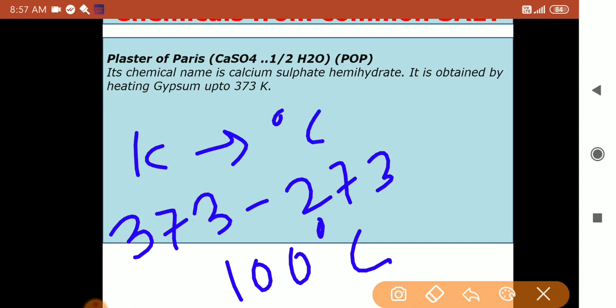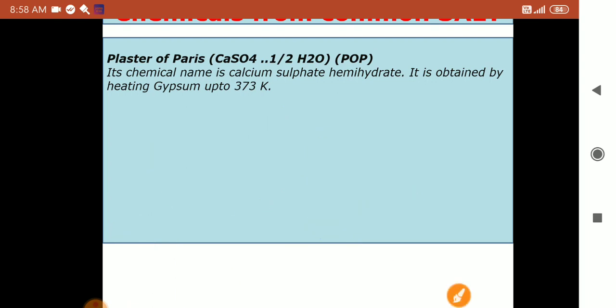As it is given in Kelvin, we subtract 273 from this, so you get 100 degrees Celsius. It means that gypsum,